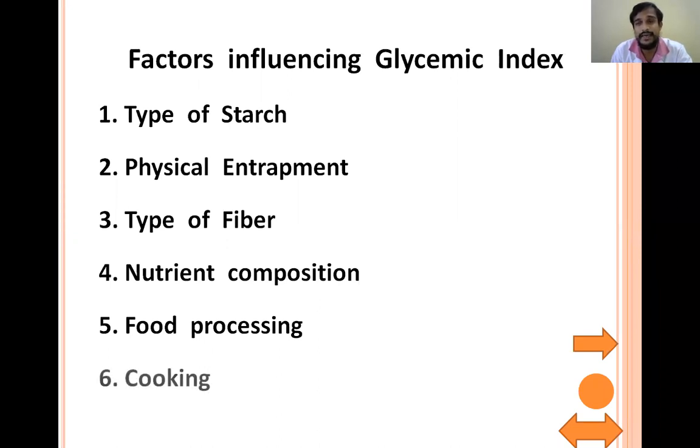Similarly, in case of cooking, there will be swelling of the food material, and they will be easily exposed to the digestive enzymes, and they are digested easily and absorbed easily. And this results in the varying of the glycemic index. We know the food which is digested and absorbed easily, the glycemic index will be more, because after digestion and absorption, the glucose levels will be increased in the blood. So glycemic index will be more. And the food substances in which digestion and absorption is slow, the glycemic index is also low, because the increase in the blood glucose levels is slower.